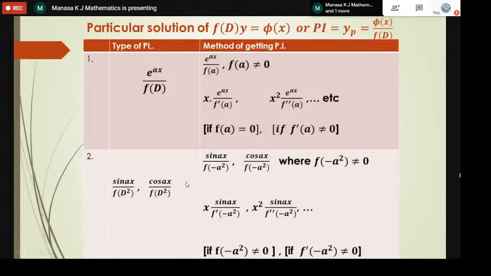So if it is sine and cos, this is the method we use to find the particular integral. Sine ax by f of d square, replace d square by minus a square. If it is 0, pre-multiply x and differentiate the denominator with respect to d, and once again you replace only d square by minus a square, and so on. The procedure will continue the same as the first one.